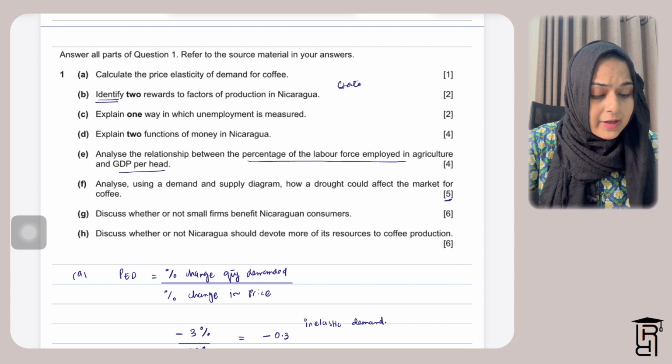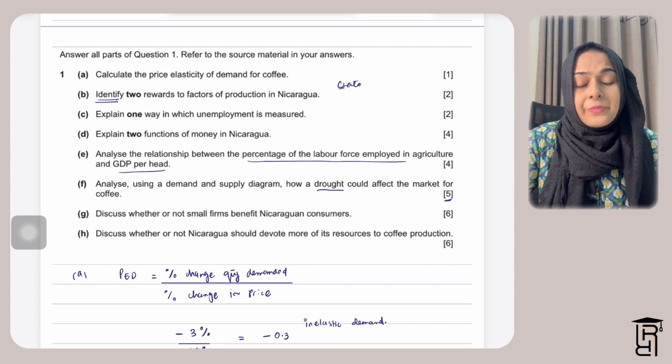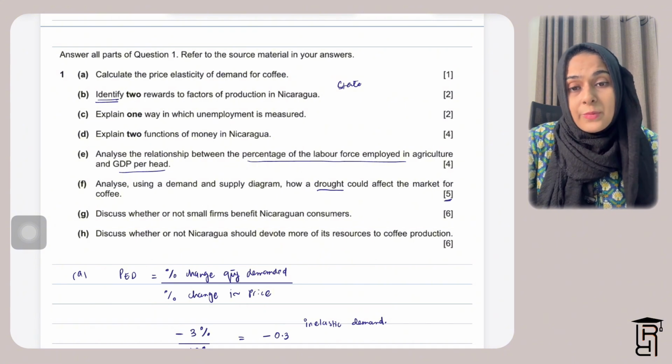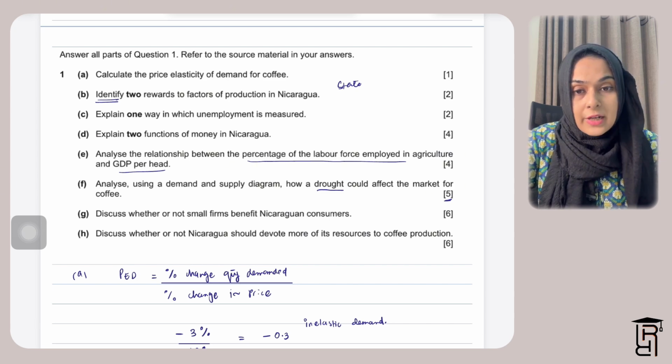So what they asked you is how a drought, which is one of the natural disasters, affects the market. It's because of lack of water, so basically it's a shortage of water. Drought affects the crops in terms of the amount of output being produced.